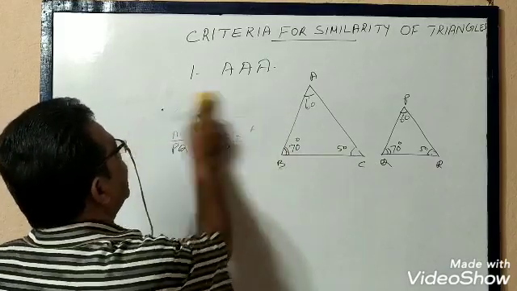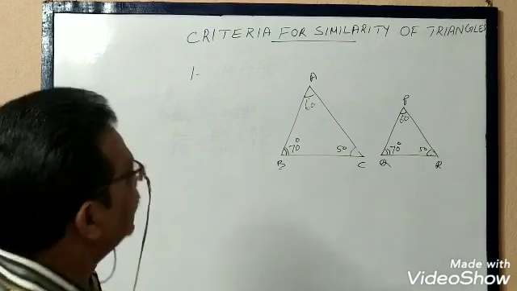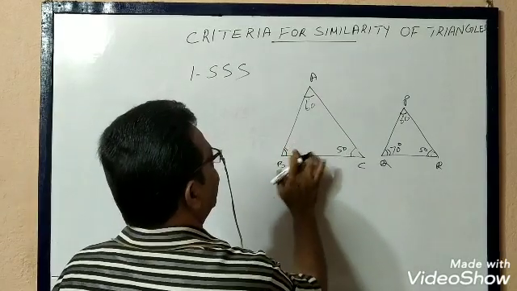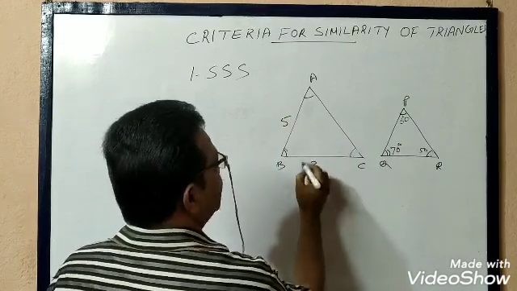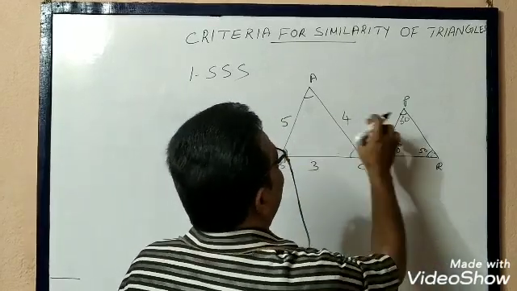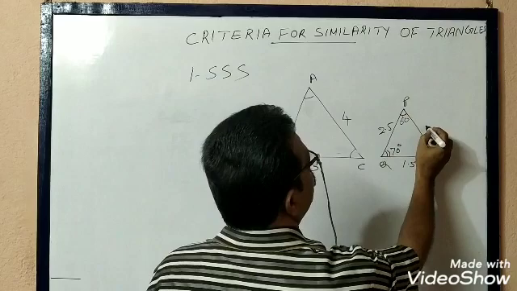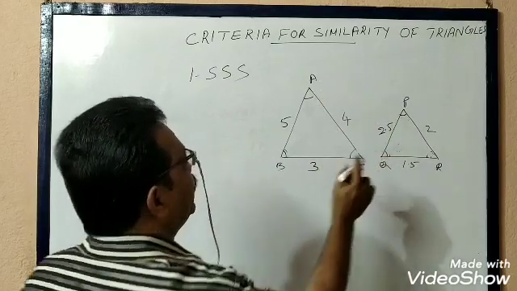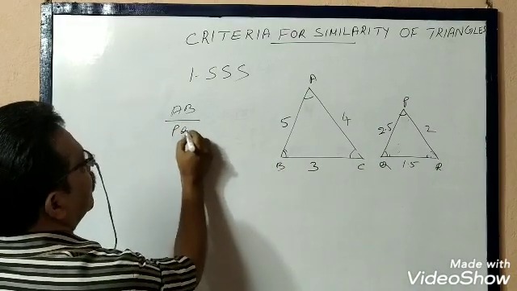Now the third similarity is SSS similarity. What is that? Side, side, side. That means angles are not mentioned there. Angles we do not know. We know only the measurement of sides. Say this is 5 centimeter, this is 3 centimeter, and this is 4 centimeter. Suppose here this is half of this. That is, this is 2.5 centimeter, this is 1.5 centimeter, and this is 2 centimeter. Then we can say that these triangles are similar. That is, sides ratios, that is AB by PQ is what?